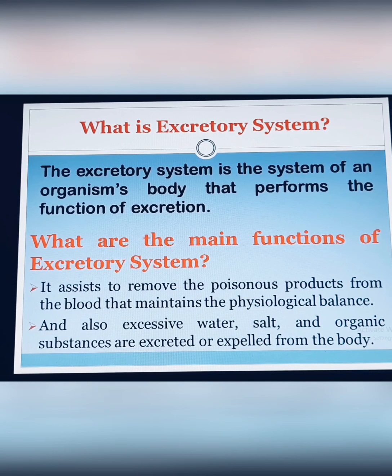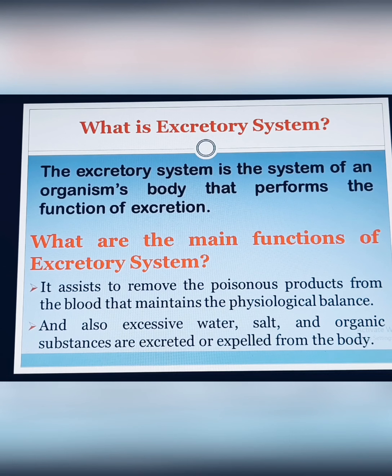Let's start the next point. What is the excretory system? You know, a system means a process or way which goes by rules and regulations, and to assist these rules there needs to be some assistants. If we compare it with our excretory system, you can easily understand that we have some excretory organs which perform the process of excretion. There are some rules by which excretion is done, and some organs assist this process.